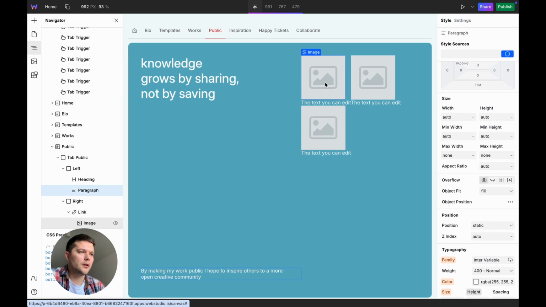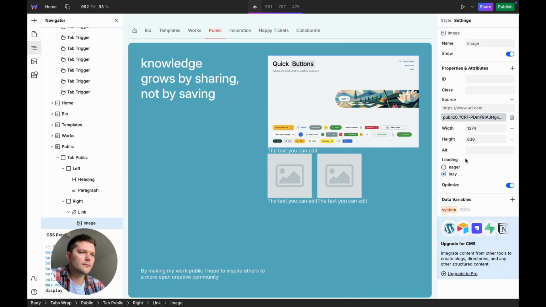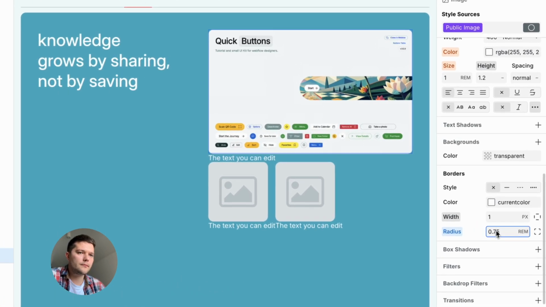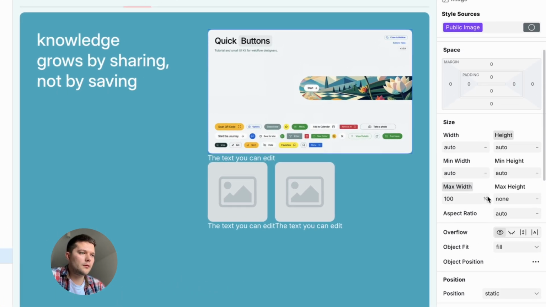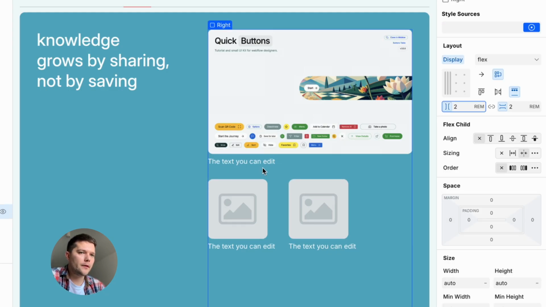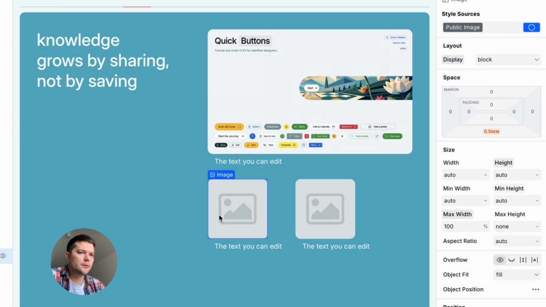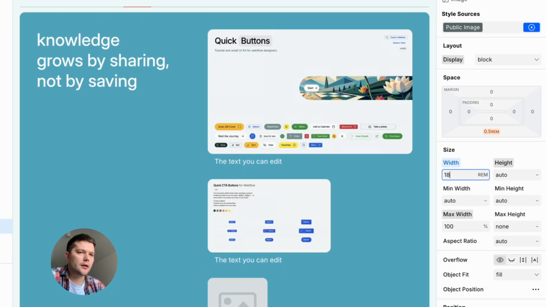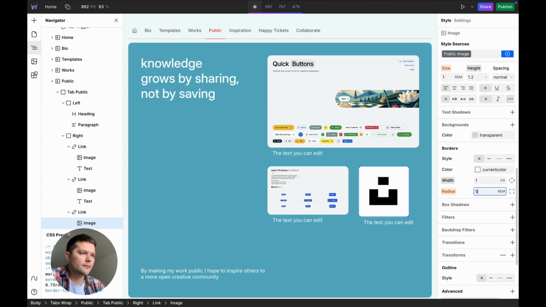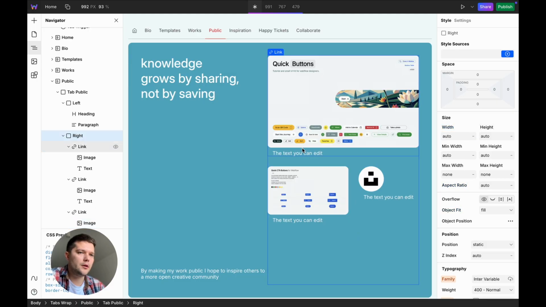Next I add in images. I remove unnecessary default parameters to avoid sizing issues. Add in margin. The parent block is set to flex with a gap between links. I add the second and third images. Instead of using combo classes, I simply adjust the width in local styles for the second and third images. 50% border radius for the third image.